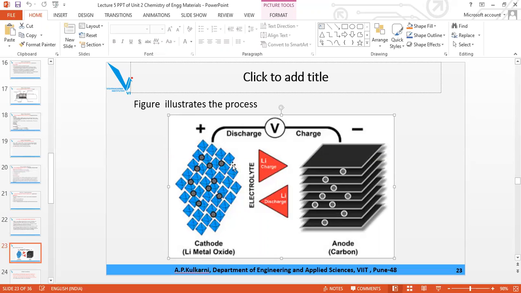And during charge, exactly opposite: from cathode to anode, electron from cathode to anode. So whatever direction of lithium is there, same is the direction of electron, and opposite is the direction of the current.